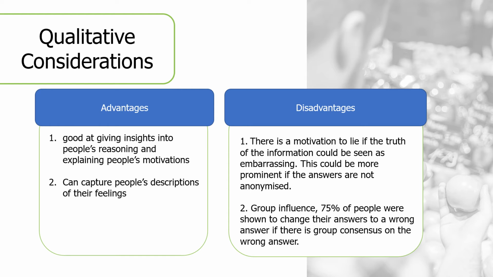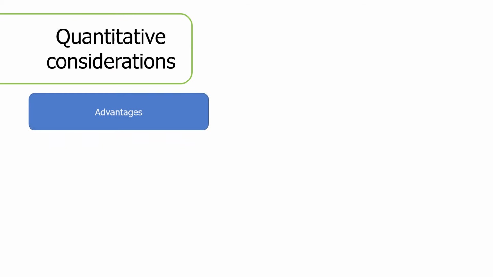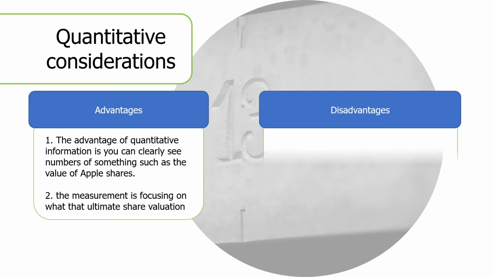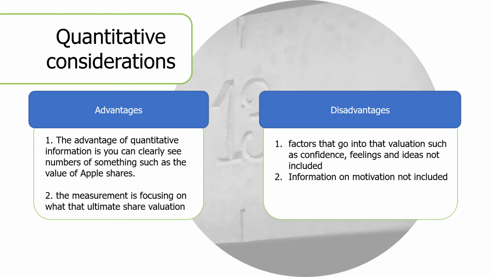The advantage of quantitative information is you can clearly see numbers of something, such as the value of Apple shares. Whilst people's confidence in Apple could contribute to the share price, the measurement is focusing on what that ultimate share value is, rather than the factors that go into that valuation. This can provide a powerful understanding of Apple's business performance on the Nasdaq Stock Exchange over time.